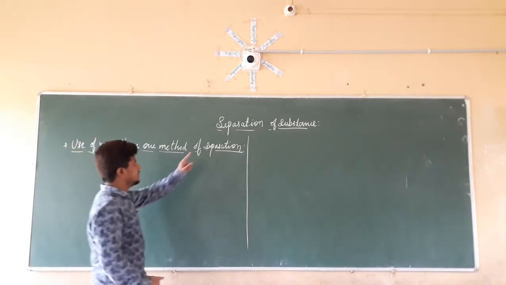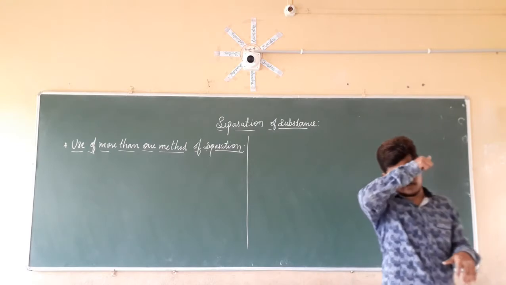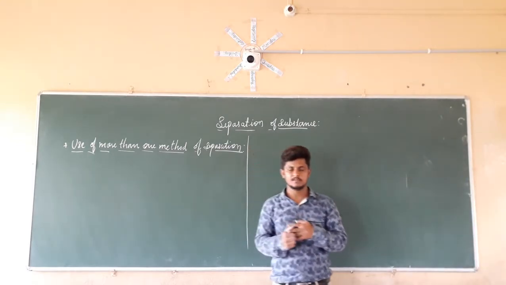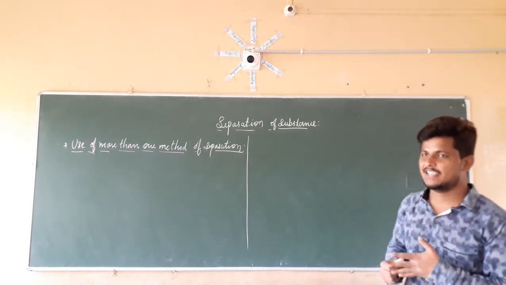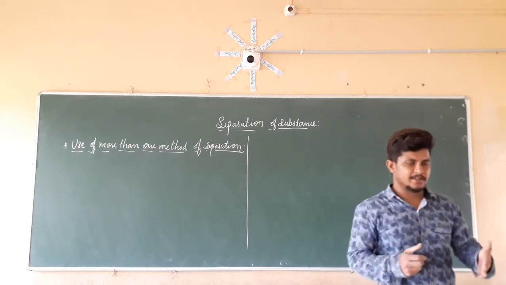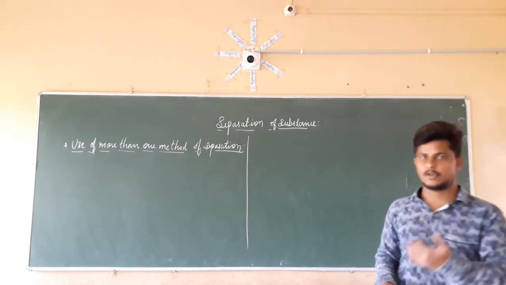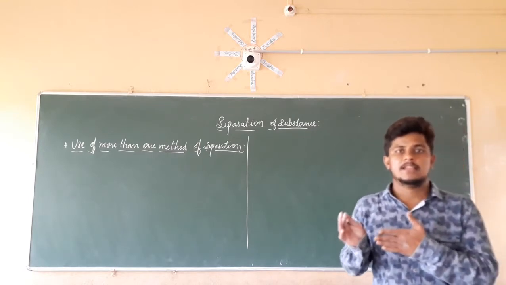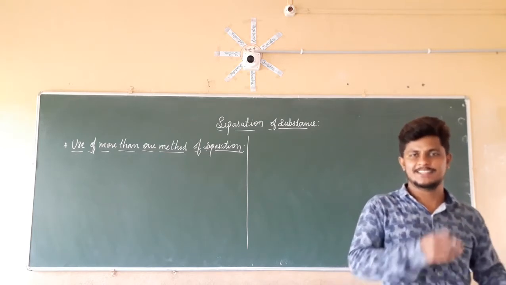In the last class, we were discussing the topic of separation of substances, and we discussed evaporation. What do you mean by evaporation? Evaporation is the change in state from liquid to gas. Water is converted into water vapor. That is known as evaporation. That technique is used for separating salt from water at the seaside.